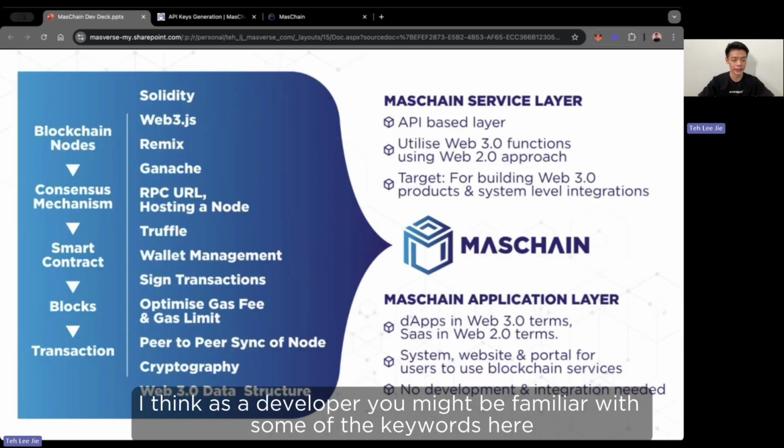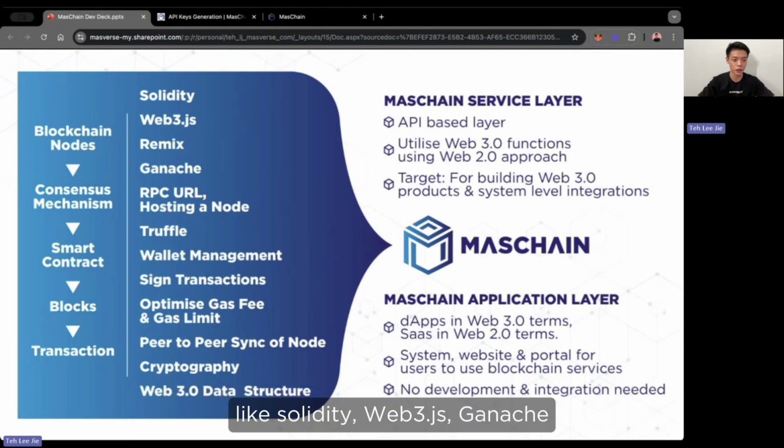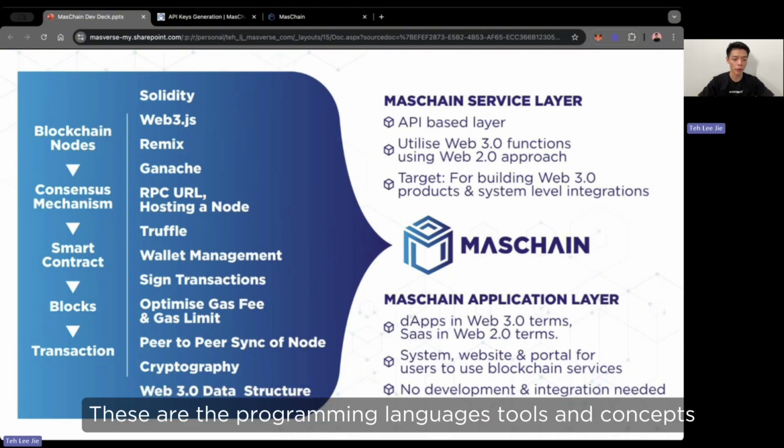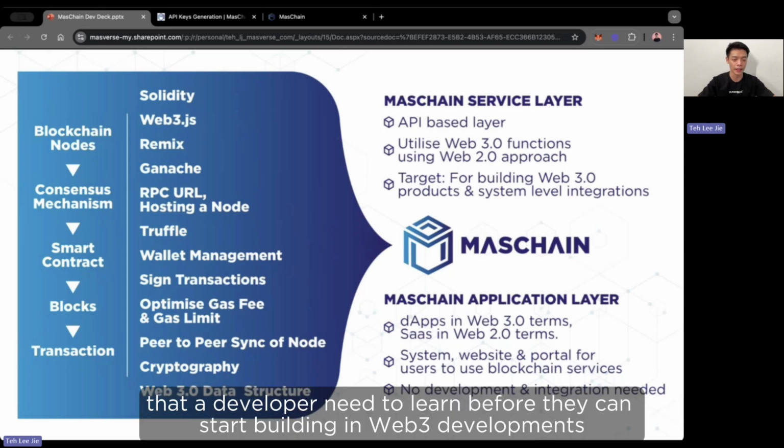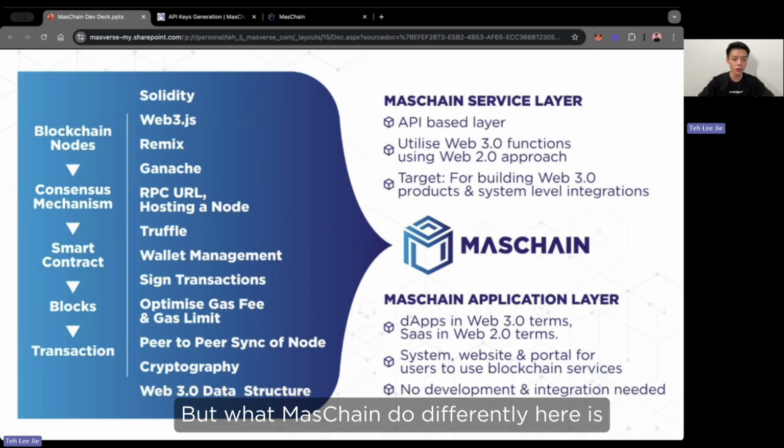Next, as a developer, you might be familiar with some of the keywords here, like Solidity, Web3.js, Ganache. These are the programming languages, tools, and concepts that a developer needs to learn before they can start building in Web3 development. But what MasChain does differently here is we have created two new layers.